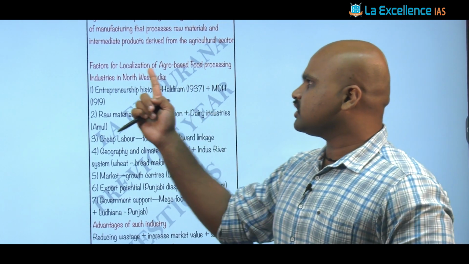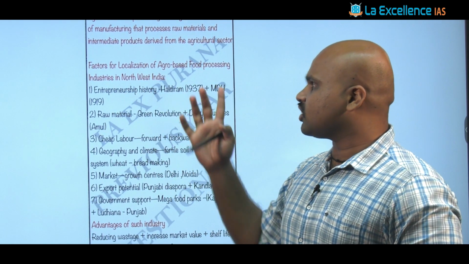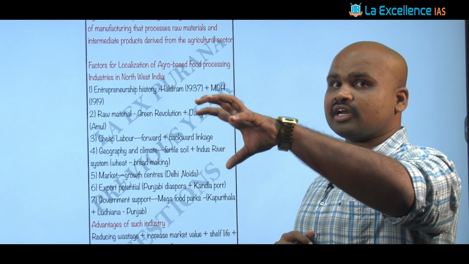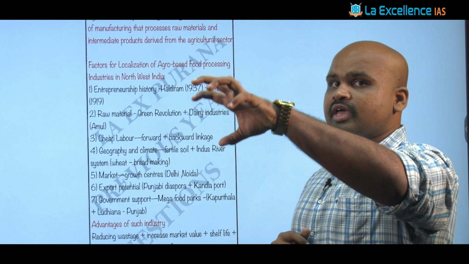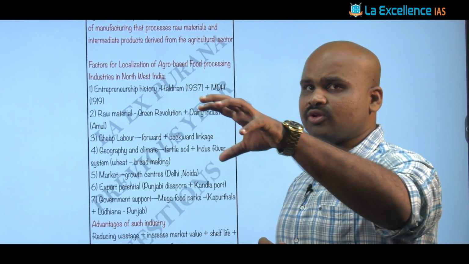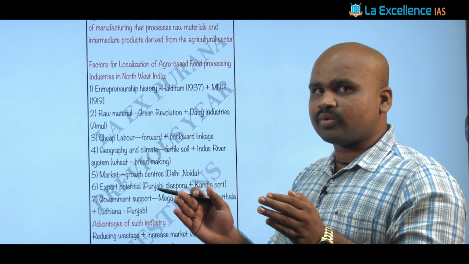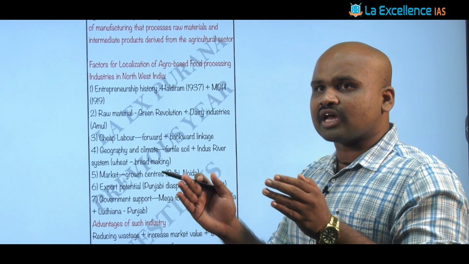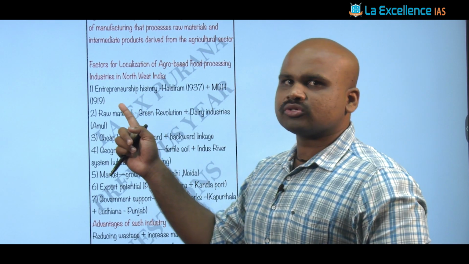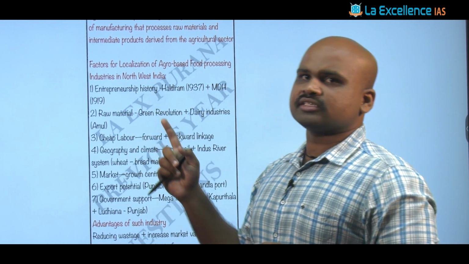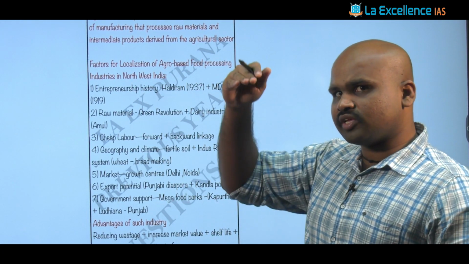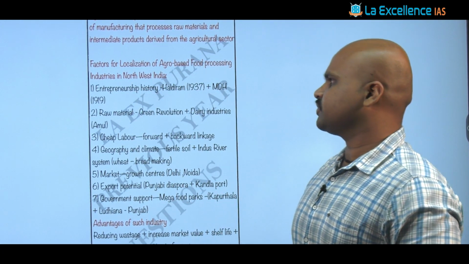Now when we look at these factors of localization vis-a-vis northwestern India, the first point can be that these regions had a very, very strong impact of the Green Revolution. Apart from that, these regions are endowed with large amounts of irrigation and riverine systems. You can also visualize an entrepreneurship history present in these regions, for example, Haldirams, right?